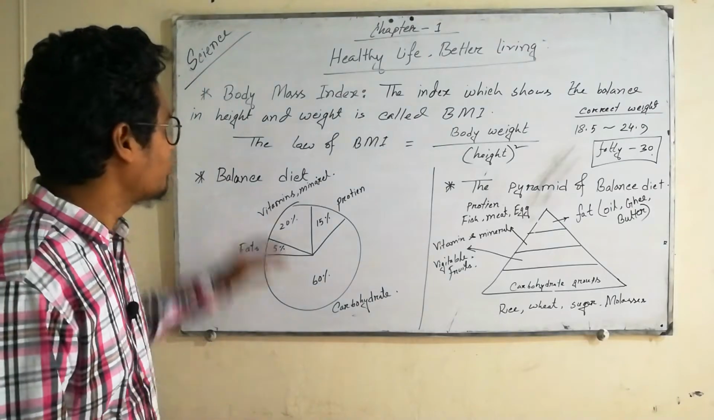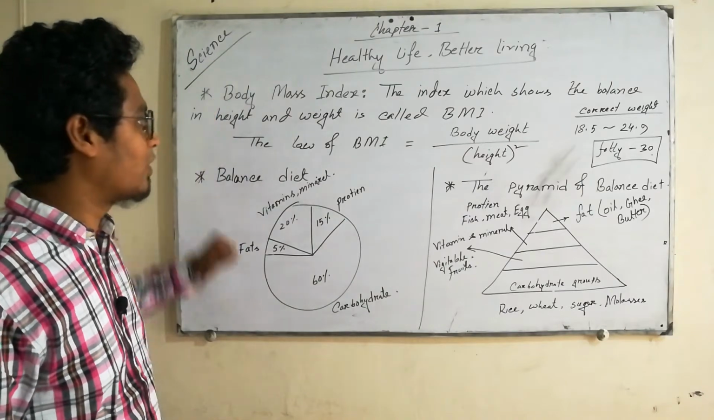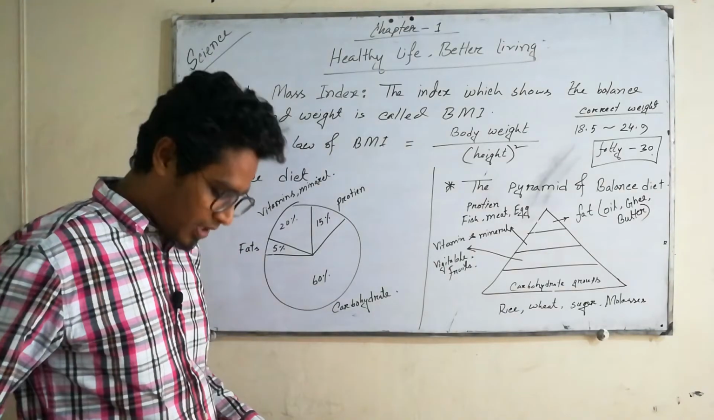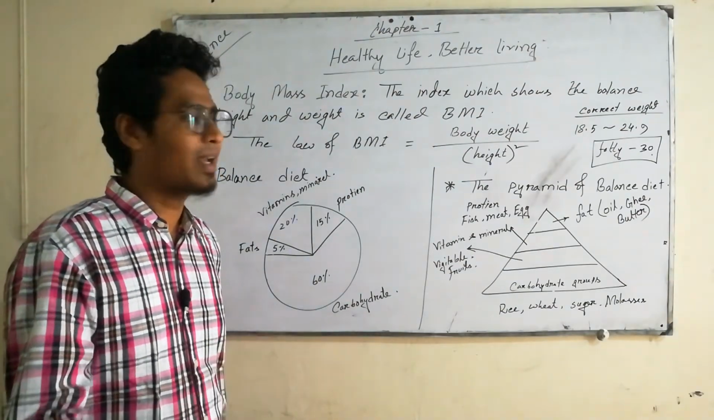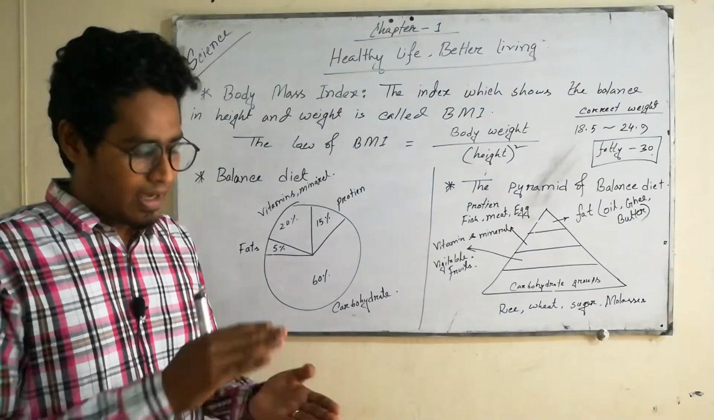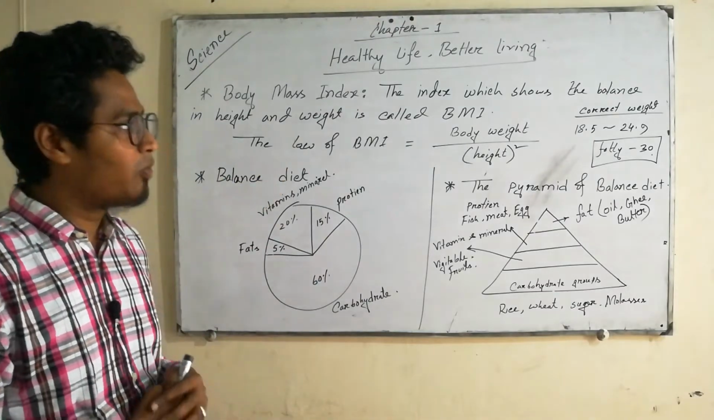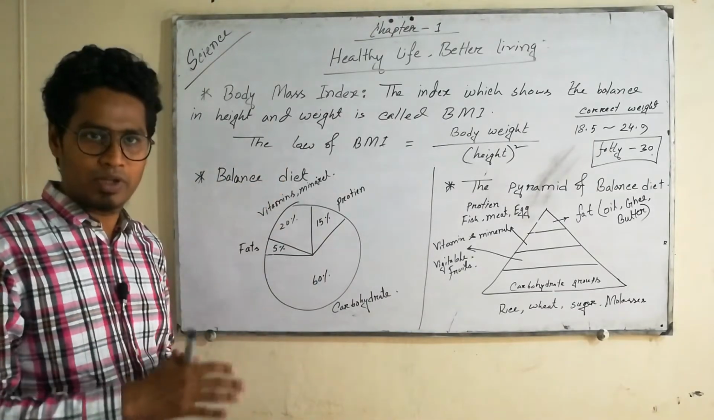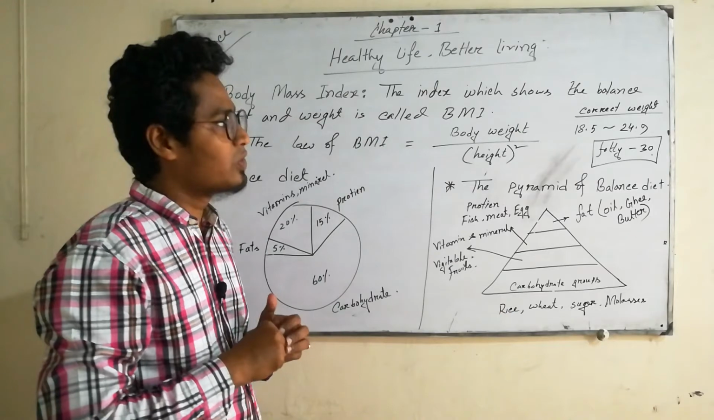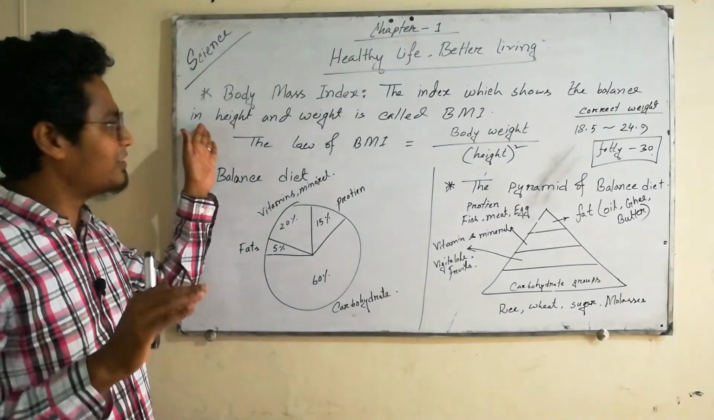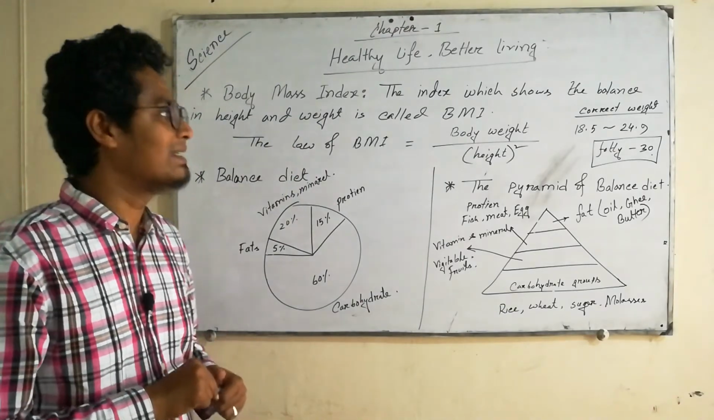First of all, we are going to the topic, the body mass index. After a birth, a baby grows up day by day. But according to its height and weight, the proper ratio is very important, and the body mass index is the index which shows the balance between the height and weight. That is called BMI, body mass index.